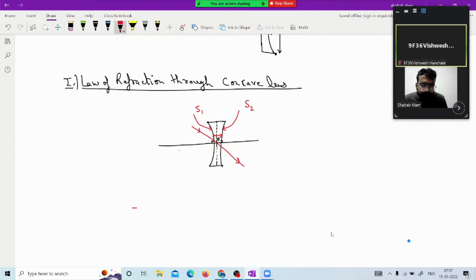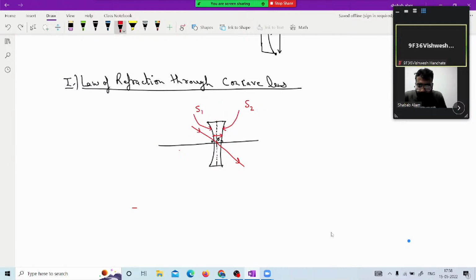So that is the reason, even with a change of medium, we assume that the ray passes without deviation through the optical center. Suppose this is the ray. If it is coming from here and passing through the optical center, it will go this way only. If the ray is coming this way and passing through the optical center, it will move this way only. So make sure with the law that a ray incident such that it passes through the optical center of the lens will definitely have no deviation in its path.